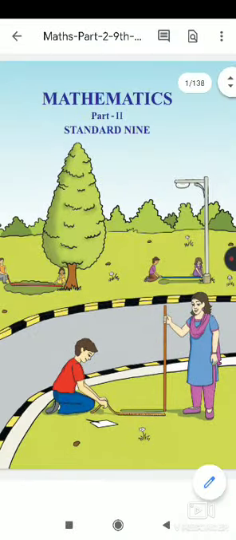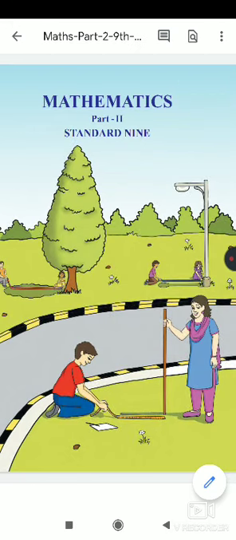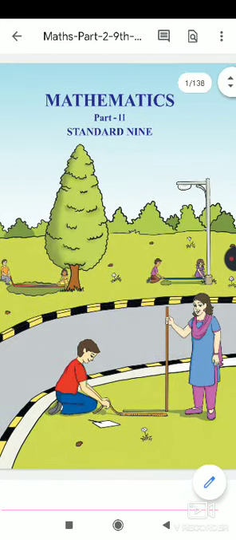From this activity, you may think that they are measuring the shadow, but actually they are not measuring the shadow. They are going to measure the height of the tree, the height of the lamppost, and the height of the stick by measuring its shadow. This is the logic base, and such types of activities are present in our 9th standard textbook.